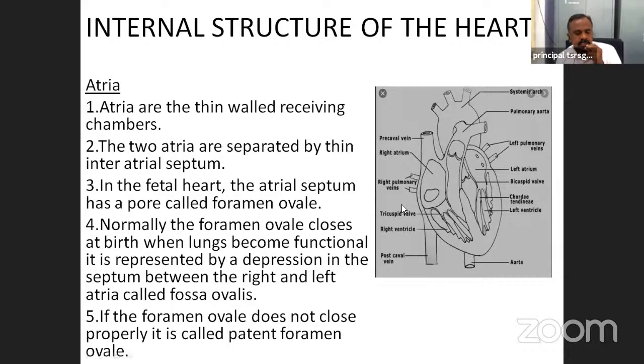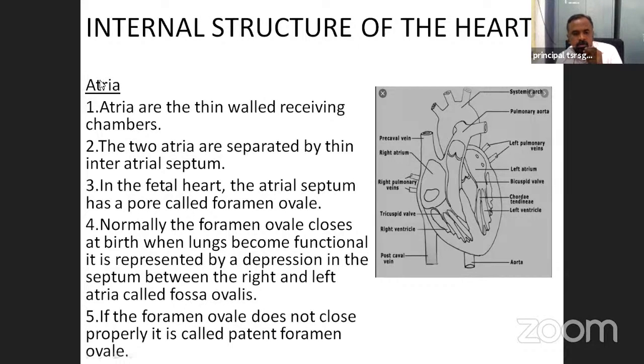Next, if the foramen ovale does not close properly, it is called patent foramen ovale.